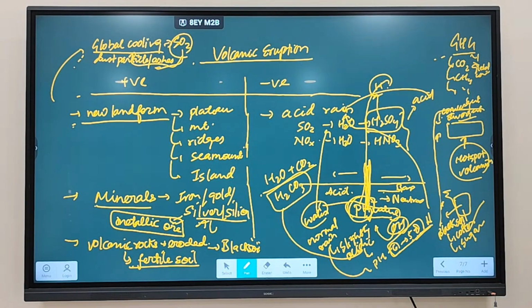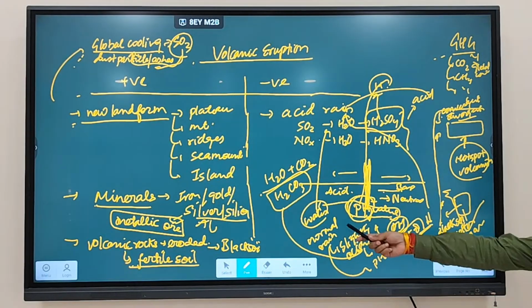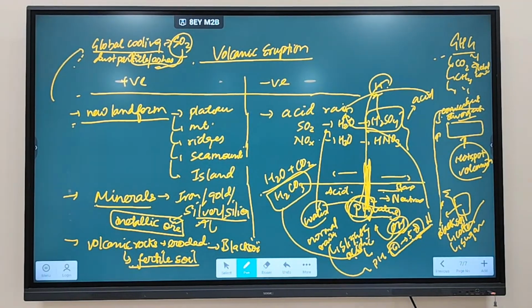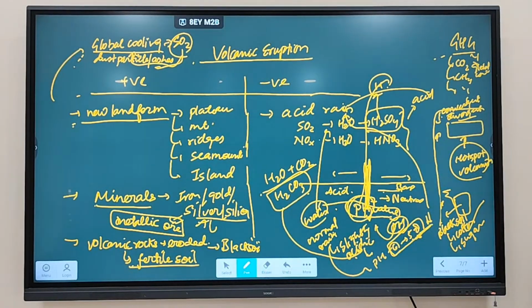So acid rain does not mean that the pH value of water is less than 7. No, acid rain means when pH value decreases below what? Below 5.8, then it is called acid rain. Clear? Because normal rain itself is slightly acidic in nature because of the formation of carbonic acid. So normal rain is slightly acidic in nature. Clear?